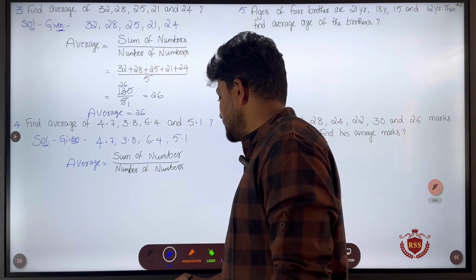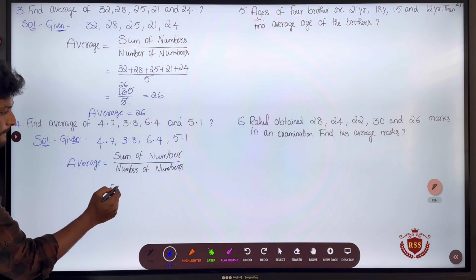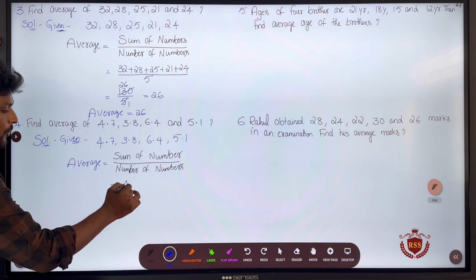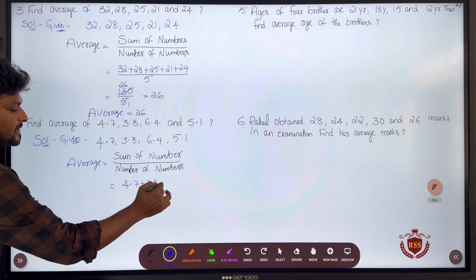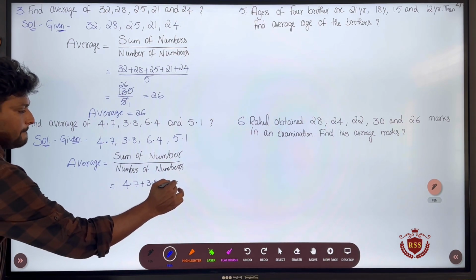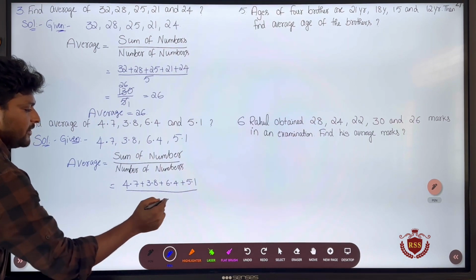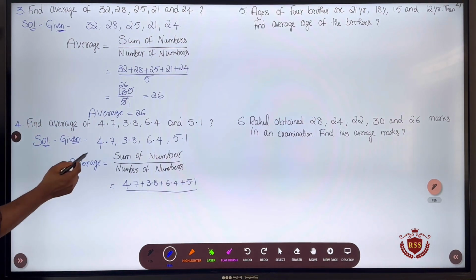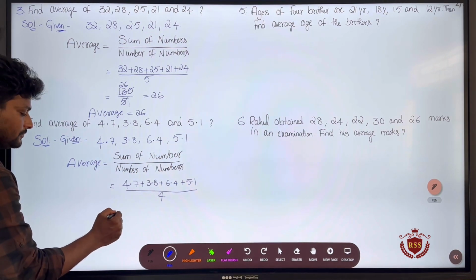So what is the sum of decimals here? 4.7 plus 3.8 plus 6.4 plus 5.1. These are the decimals, divided by how many decimals here? 1, 2, 3, 4, divided by 4.